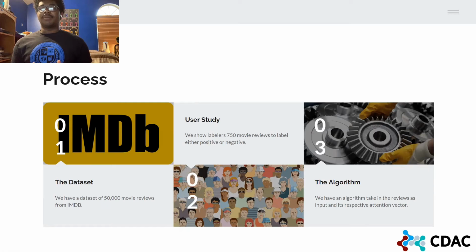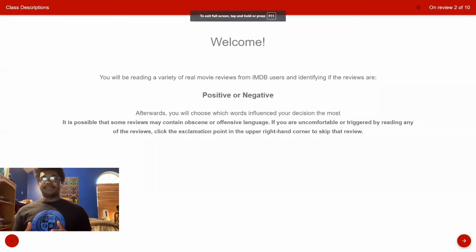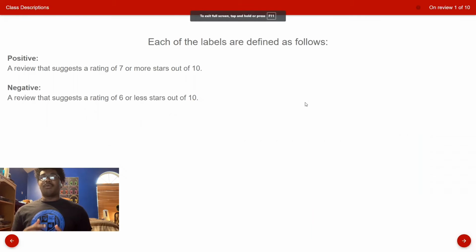We have labelers determine if the review has a positive or negative sentiment, and then choose words in the review that help them determine that. We have an algorithm that can take a review document and attention vectors as input. Because we're asking for more than just label data from users, a custom interface must be created. The interface starts by explaining the task to the labeler. There are simple instructions that tell the labeler how to navigate the interface and what to do if they see an offensive review. The next page describes what might be considered a positive or negative sentiment for a document based on a traditional star review system.